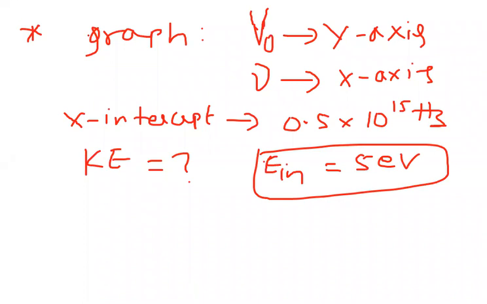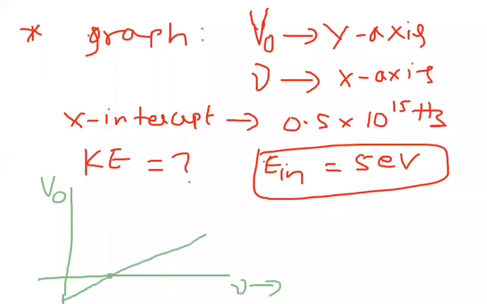It is connected through a graph, so observe carefully. Stopping potential on the y-axis, frequency on the x-axis. If you draw the graph, you will get it like this. And this point is called the threshold frequency. Remember, in a graph drawn between stopping potential and frequency on the x-axis, as we discussed in our last class, what is the x-intercept? The x-intercept is nothing but the threshold frequency.